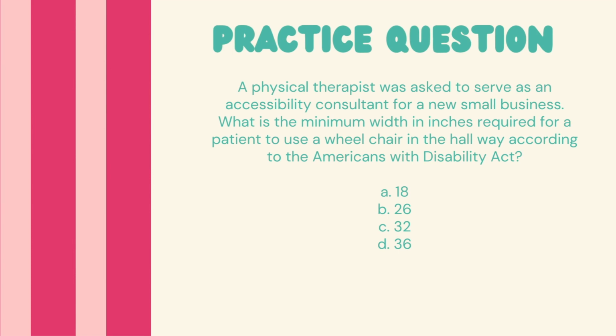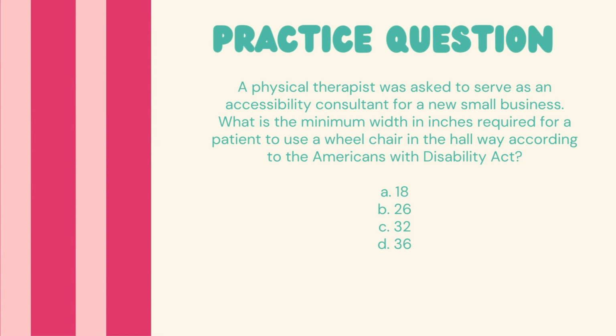So the seat width for an average adult size wheelchair is 18 inches. So A is not going to be correct because that is the standard or the average seat width. So that's not going to be enough to transverse in a hallway because you have to think about the actual wheels on the wheelchair and stuff like that.